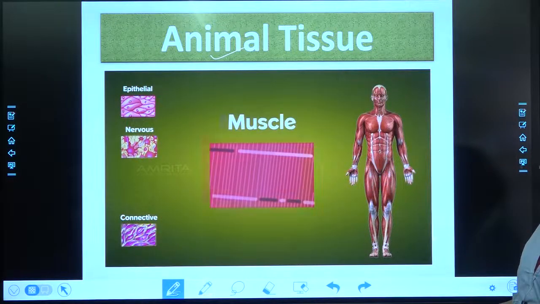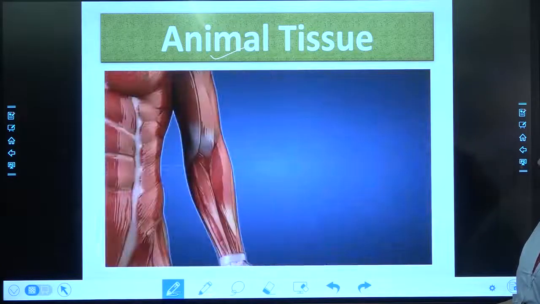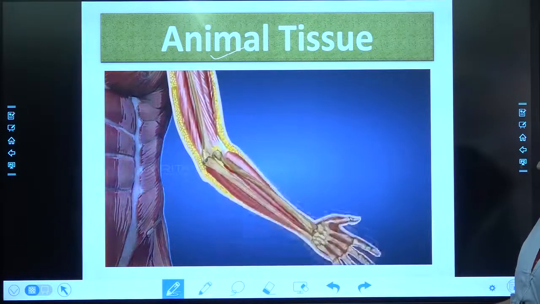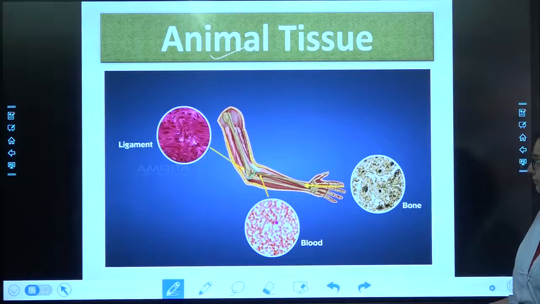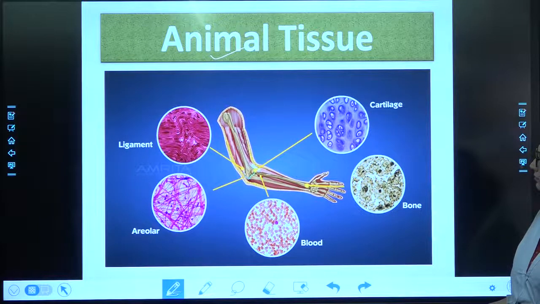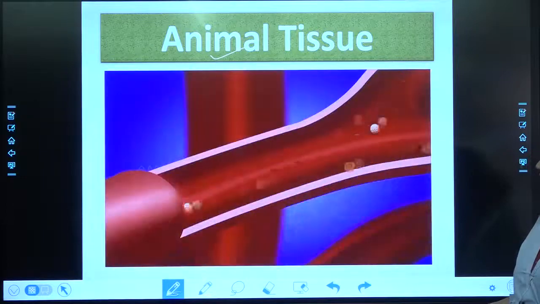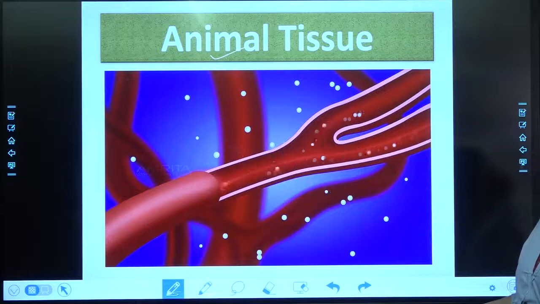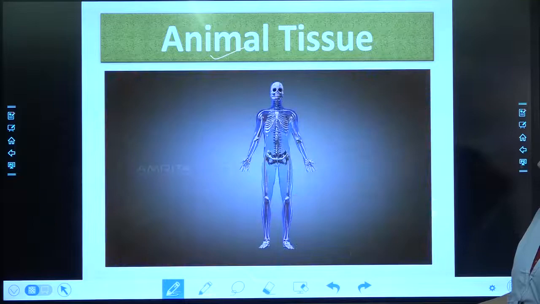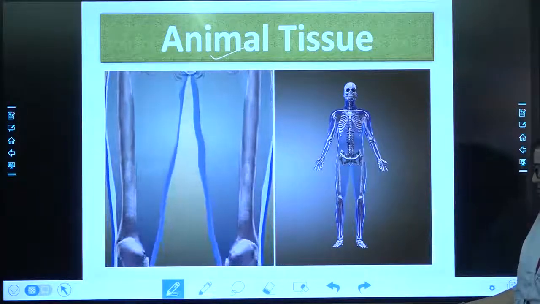The final tissue we look at is the connective tissue that binds and supports body parts and transport materials. Connective tissues are subdivided into blood, bone, ligament, cartilage, areolar, and adipose tissue. The blood contains RBC, WBC, and platelets that transport gases and other materials to different parts of the body. Blood has a fluid matrix. Bone cells secrete calcium that hardens the bone and supports the main organs of the body.